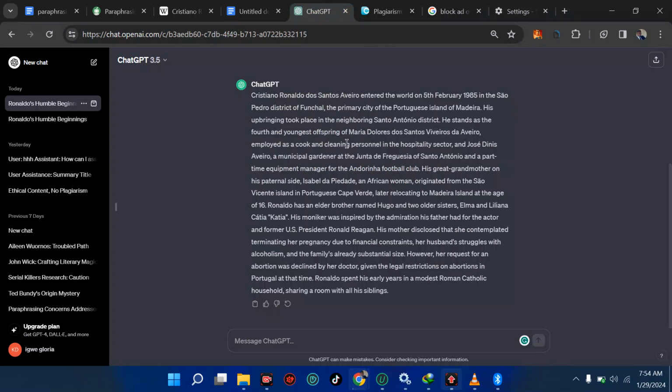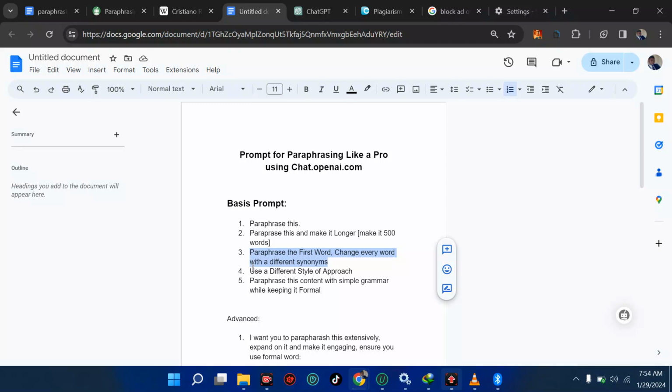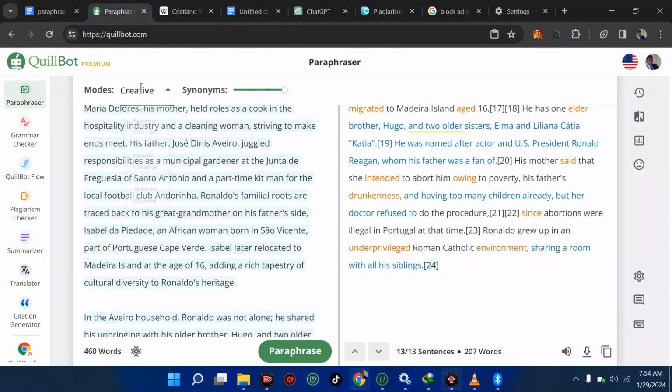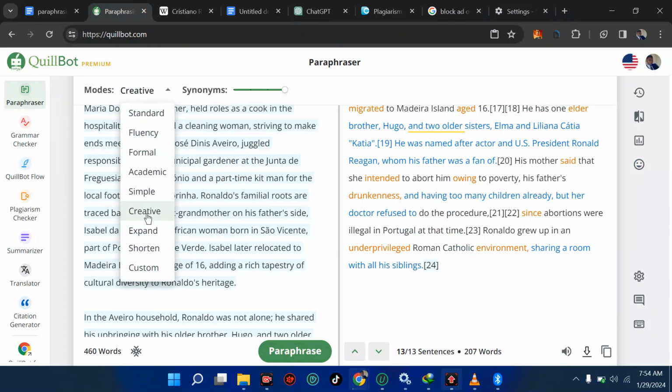You say this is a totally different ball game. So now we're going to try number 4, using a different style of approach. This one is called creativity. So you can specify here. You can see from here we have this called creativity. Yes, so we're going to use that very fast, and that is what we'll be doing now.